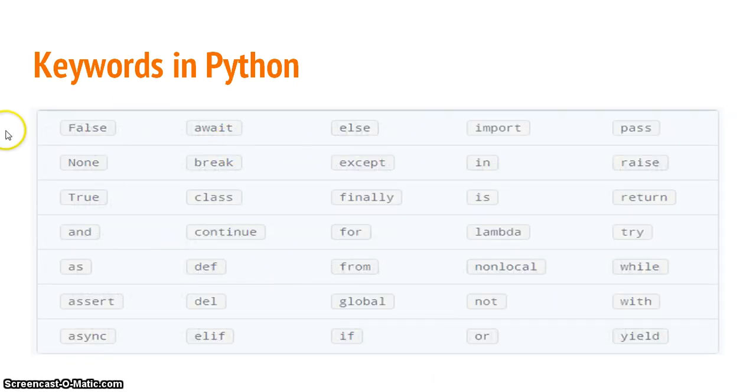So these are the keywords in Python: False, None, True, and, as, assert, async, await, break, class, continue, def, del, elif, else, except, finally, for, from, global, if, import, in, is, lambda, nonlocal, not, or, pass, raise, return, try, while, with, yield.